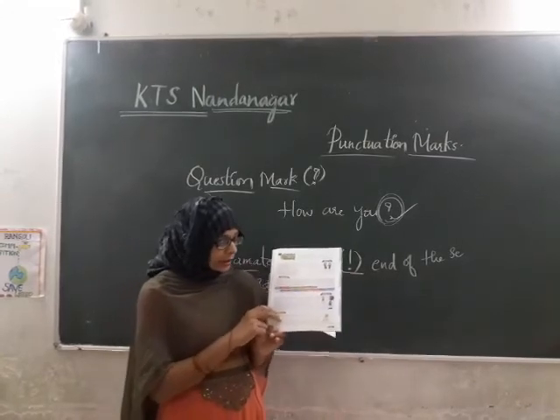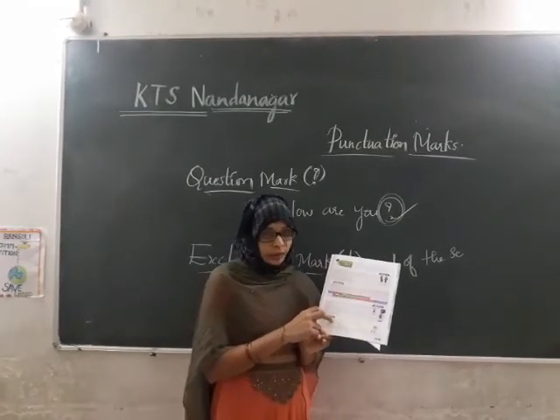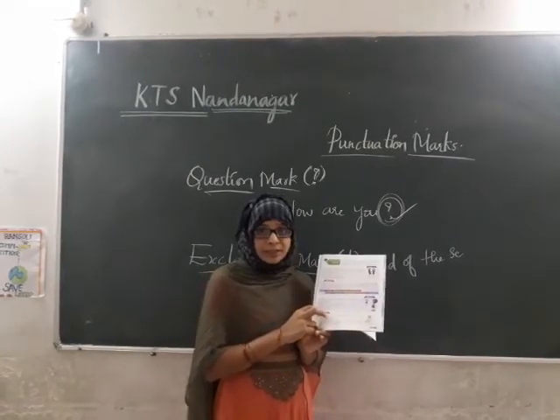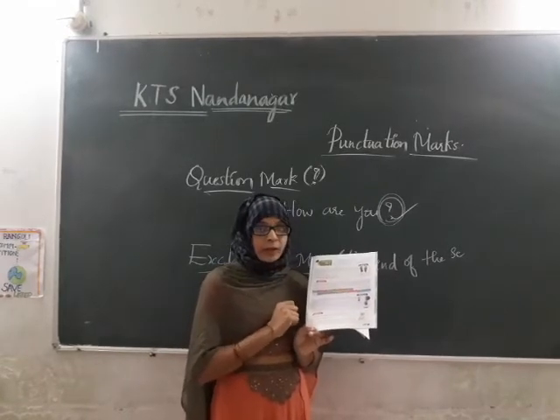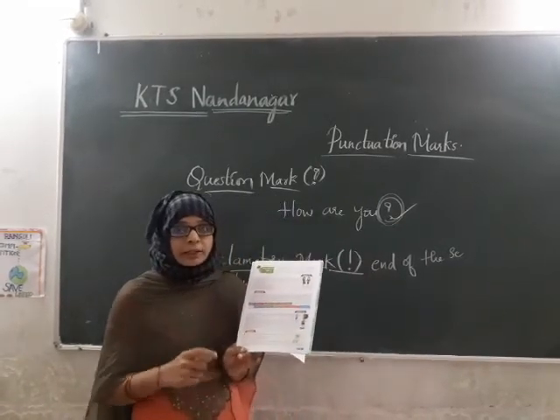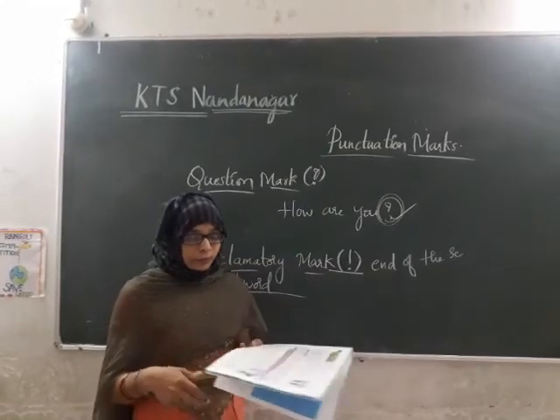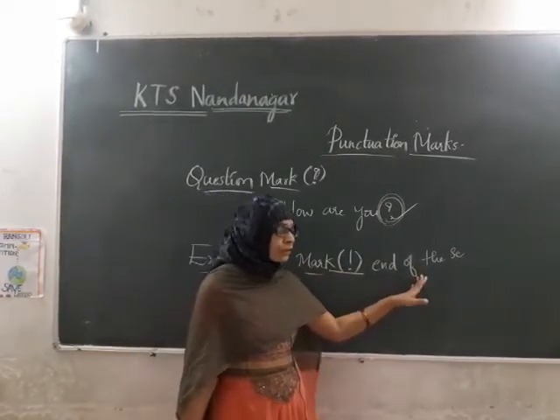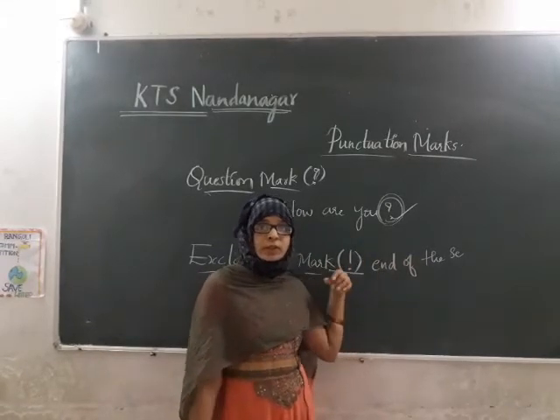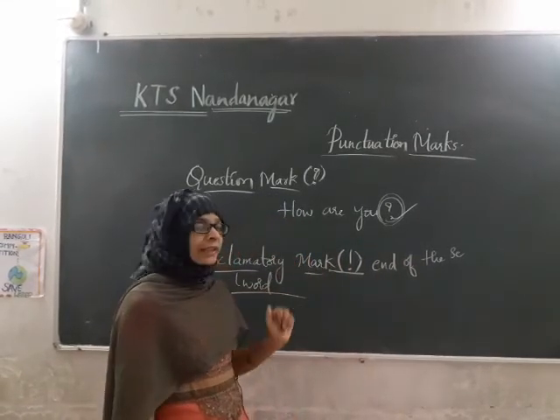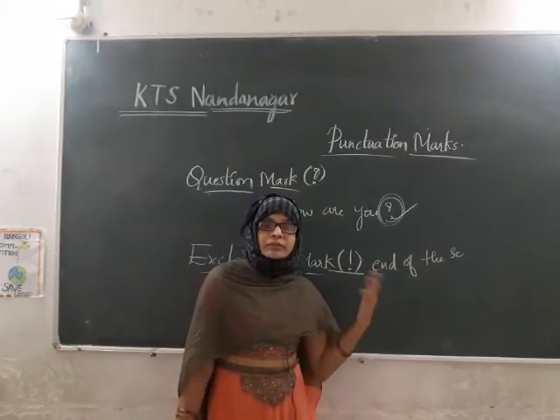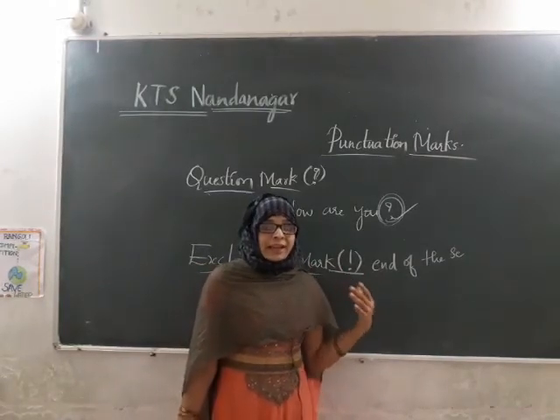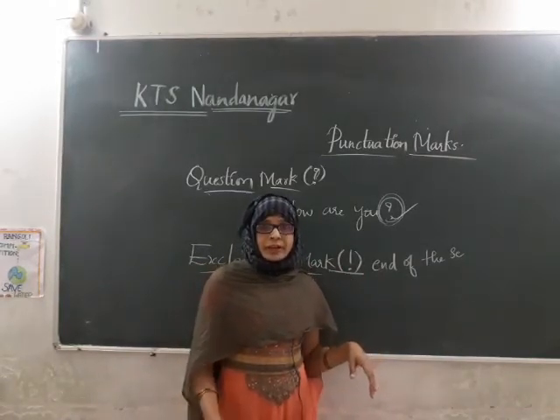Here in the sentence, please is used here. As we are using please in the sentence, we are not using exclamatory mark here, because this is not a command, it is not an order. So in this way, we use exclamatory mark at the end of the sentence when you express sudden feelings or expressions. It is also used after the exclamatory words such as wow, fantastic, amazing, hooray, like this.